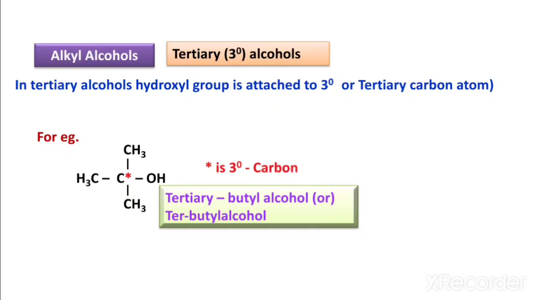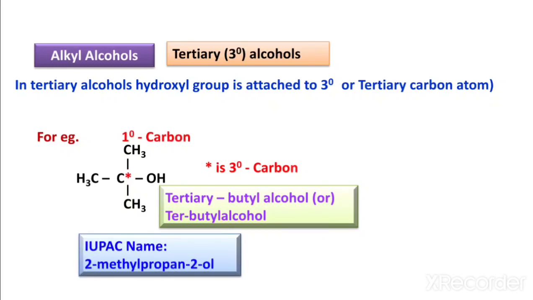That means, in primary alcohol, the hydroxyl group is attached to the primary carbon atom. In secondary alcohol, the hydroxyl group is attached to the secondary carbon atom. And in tertiary alcohol, the hydroxyl group is attached to the tertiary carbon atom. This is about the classification of the alcohols. And the IUPAC name of this compound is 2-methylpropan-2-ol.